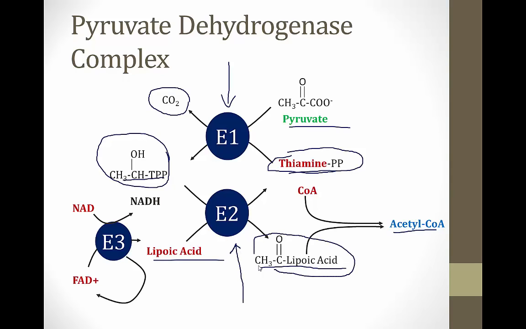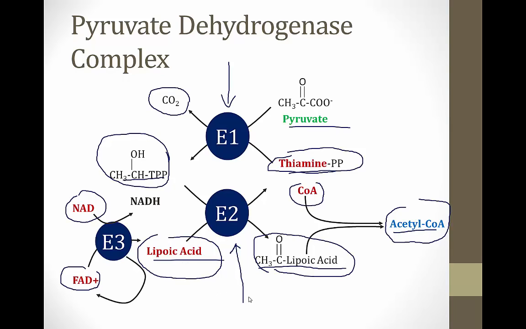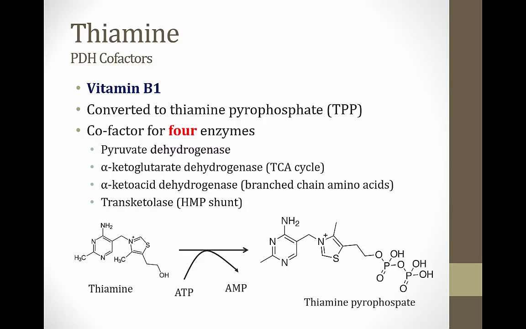This lipoic acid structure can then be added to coenzyme A, and this will create acetyl-CoA. The purpose of the E3 subunit is to use the NAD and FAD cofactors in order to keep lipoic acid in the proper form to be used by the E2 subunit. So the net result of this entire complex process is that a molecule of pyruvate is converted into a molecule of acetyl-CoA. So now let's talk about those cofactors for the PDH complex in a little more detail.